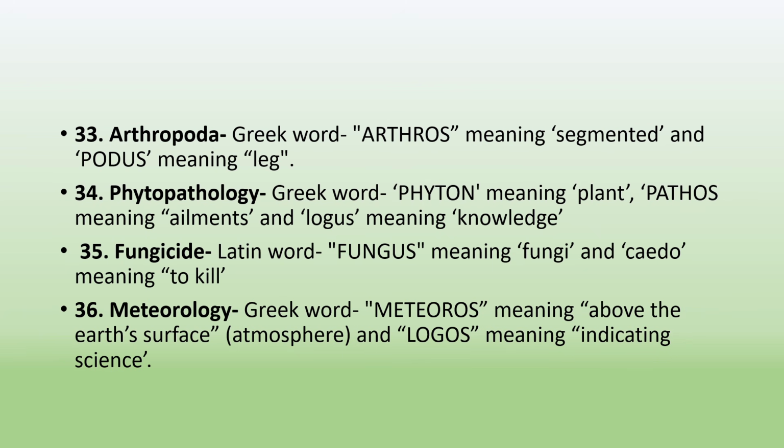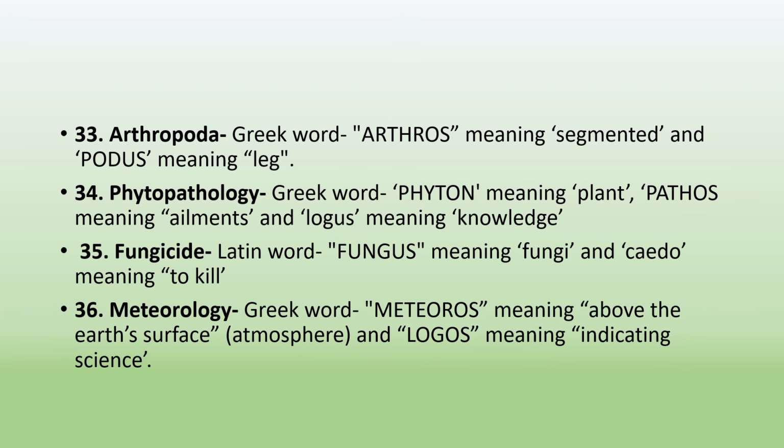Next term is phytopathology. Phytopathology is a Greek word which is derived from three words: phyton, pathos and logos, where phyton means plant, pathos means ailments and logos means knowledge. The next term is fungicide. Fungicide is a Latin word which is derived from fungus, which means fungi, and cido means to kill.